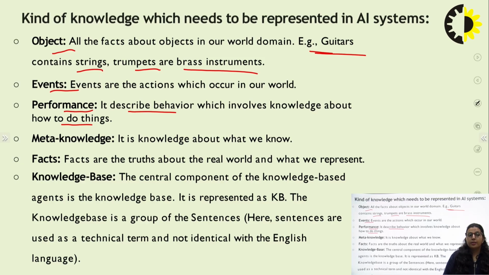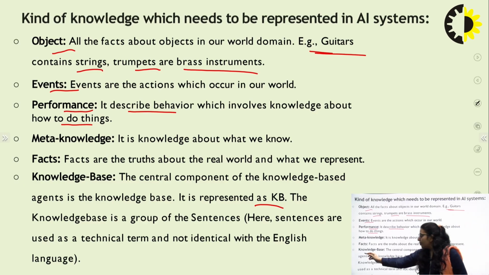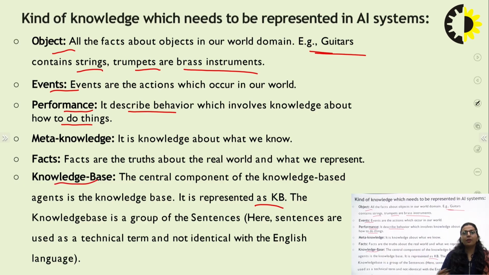And then lastly is the knowledge base. Knowledge bases are the central components of a knowledge-based agent. The knowledge base is represented as KB. The knowledge base is a group of sentences, used as a technical term and not identical with English. So basically the knowledge base is the base that we are using to represent the knowledge of the entire world. The knowledge base is used to represent the knowledge in an artificial object.